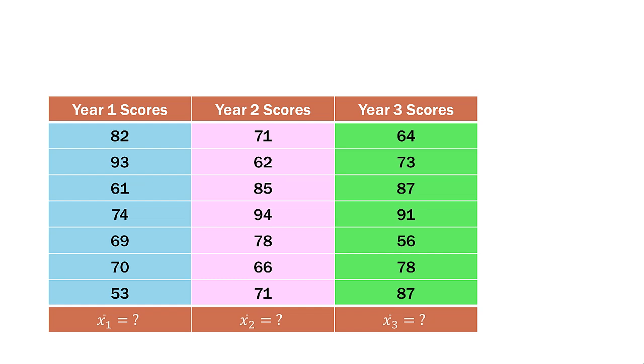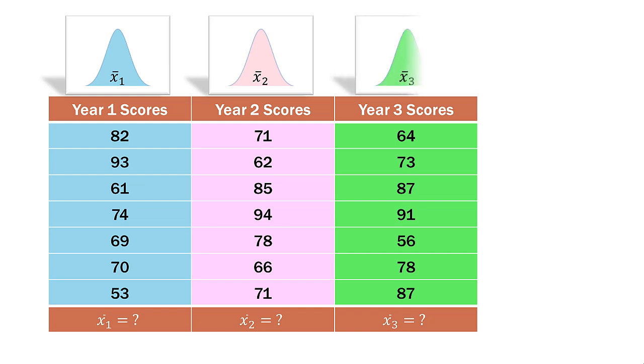So I went ahead and color-coded each year so we can keep them distinct. Now, if you notice at the bottom here, I have X bar sub 1, X bar sub 2, and X bar sub 3. Well, of course, that's going to be the mean for each column or each group. So each year will have its own characteristics. It will have its own mean and its own distribution or its own variance. So I went ahead and color-coded those to match.